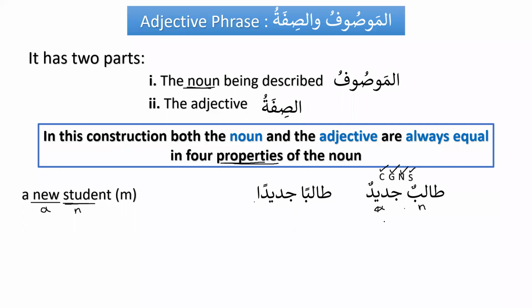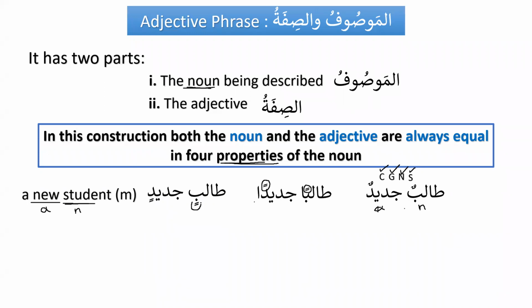Similarly, we say taliban jadidan, and again we can see the four checks: this is indefinite, masculine, singular, and now it is mansub. So if the noun is mansub, then the adjective has to be mansub as well. And similarly, if the noun is majroor, then the adjective has to be majroor as well.